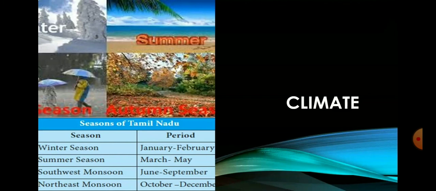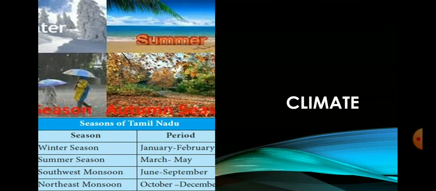Next one is summer season. The apparent migration of the sun towards the north during March, April and May results in the reception of vertical sunrays by South India. Thus, there is a steady rise in temperature from the equator. Hence, Tamil Nadu, located to the south of the Tropic of Cancer, experiences high temperature. Generally, the temperature varies from 30 degrees Celsius to more than 40 degrees Celsius during this season, particularly in the month of May. The southern part of the state receives some rainfall from pre-monsoon showers, that is mango blossom showers, and some parts experience convectional rainfall.